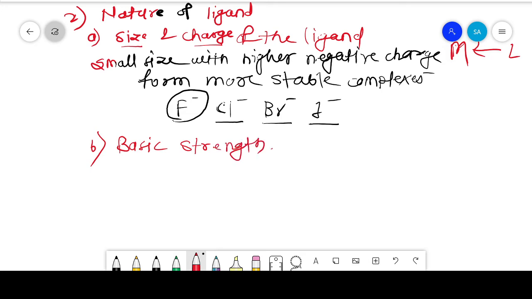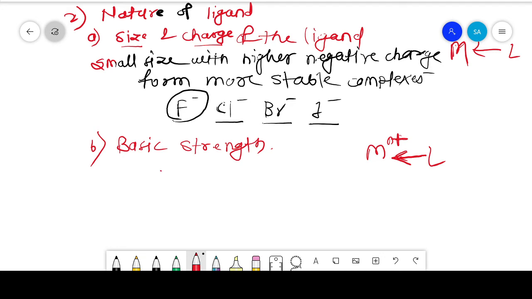As we know, the ligand is the electron donor to the central metal ion, that means it is a base. So the greater the ease of donation of electron pairs by the ligand, the greater the stability of the complexes. That means the more easily the ligand donates electrons to the metal, the more stable the complex it can form. So a stronger base forms more stable complexes.